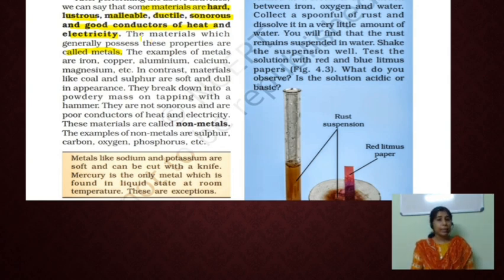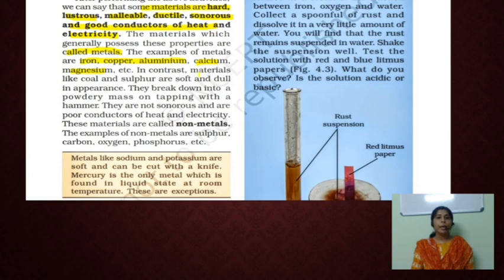Can you see some examples of metals? The examples of metals are iron, copper, aluminium, calcium, magnesium, etc. Which are the examples of metals? Iron, copper, aluminium, calcium. These are some examples of metals.